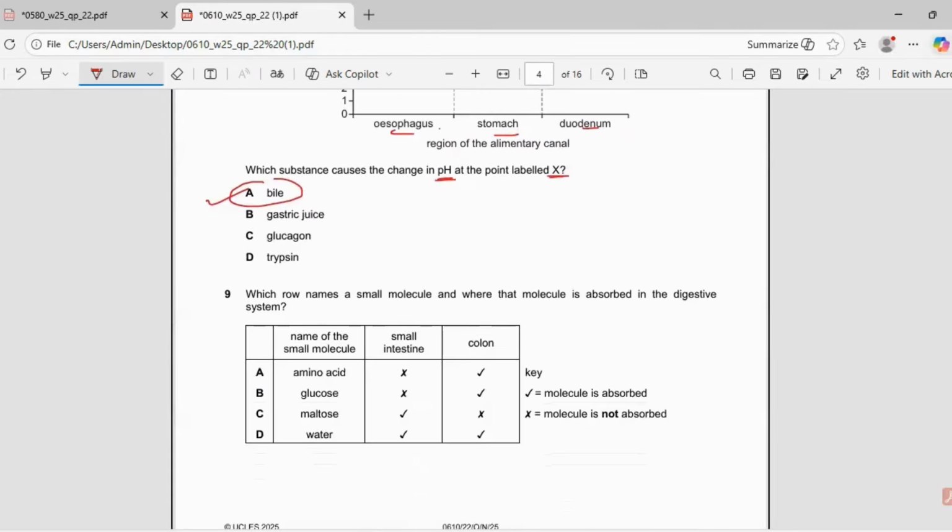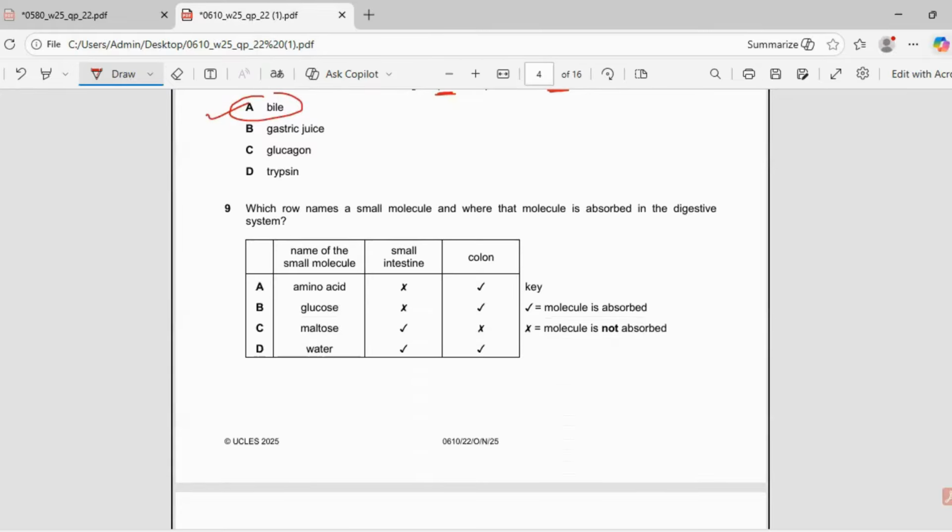Going to question number 9. Which row names a small molecule and where the molecule is absorbed in the digestive system? Now see, name of the molecule, amino acid. So let's see which is looking correct to us. They are asking you where the molecule is absorbed and where it is not absorbed. Amino acid is not absorbed in the small intestine. What about the colon? In the colon, it is absorbed. No, so this is totally wrong. What about glucose? They are saying glucose is not absorbed.